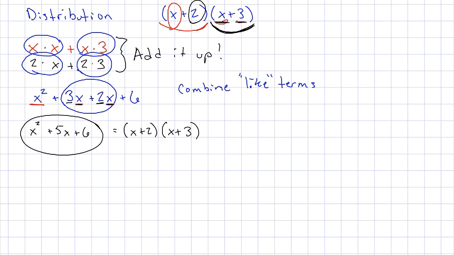So these two things are equal. That's just another way of thinking about distribution and how you're going to progress. In some ways, this is superior to the area type because you don't want to have to draw a rectangle every time you're working a problem, right? You want to be able to get faster at it and just do it without drawing a whole bunch of stuff. So this has the advantage of being less writing and maybe a little bit faster. But that's another way of thinking about how to do distribution.